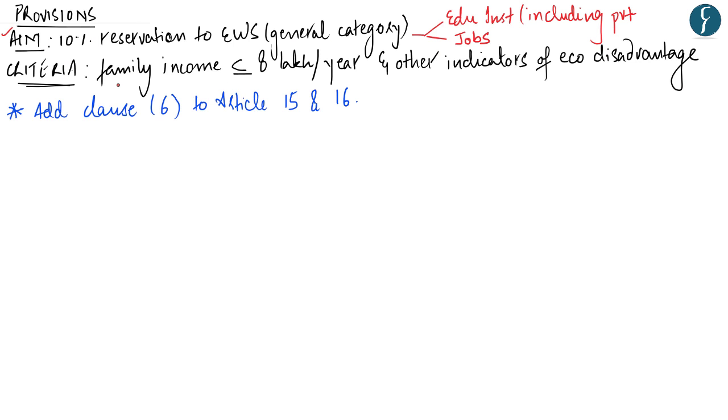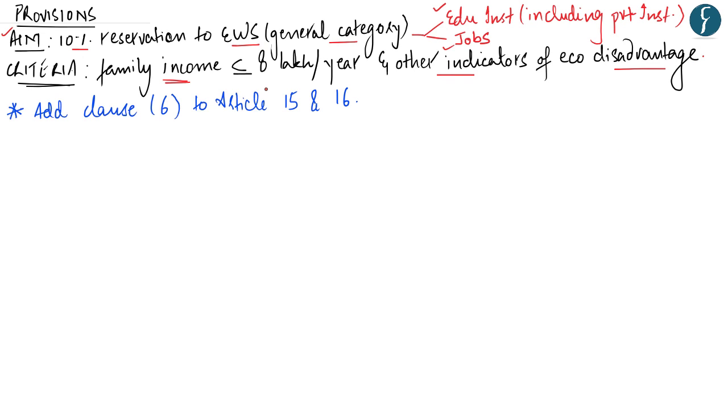Now, the aim of the 124th Constitutional Amendment Bill is to bring 10% reservation for the economically weaker section of the society in the general category. Further, this reservation will be provided in educational institutions, including the private institutions, as well as in matters of jobs and appointments. The bill mentions that the central government will notify such economically weaker sections of the citizen based on the family income as well as other indicators of economic disadvantage.